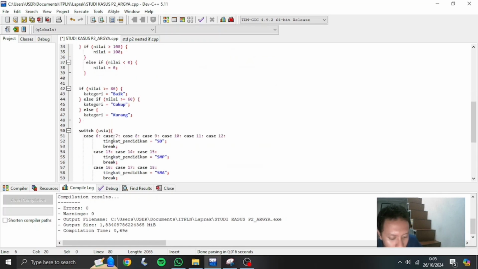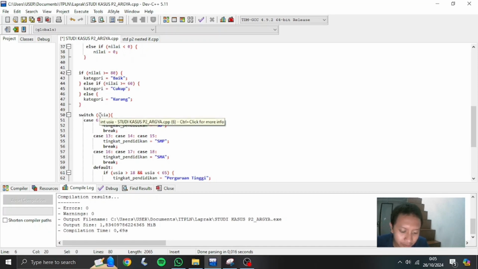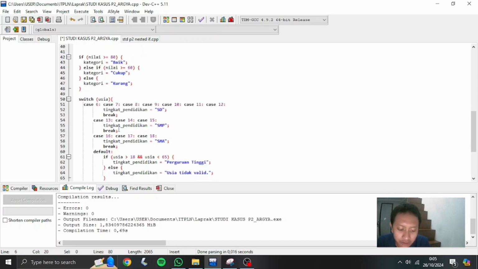Let's move on to the next part. It's about the educational level determination. Here, the switch statement evaluates the variable usia, which represents the age of the student. Based on the value of usia, it assigns the appropriate educational level to the variable tingkat pendidikan.